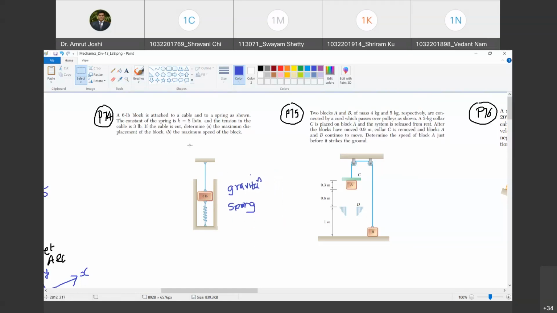Yes. And what is asked? Maximum displacement of the block and maximum speed of the block. So can I use the conservation of total mechanical energy? Easily, because here both the forces are conservative in nature. Do you agree with me? Yes, sir. And I'm only interested in maxima of speed and maxima of the position. Are you with me? Yes, sir. Therefore, I can work with the conservation of total energy, mechanical energy. And what is that principle? Can you tell me?